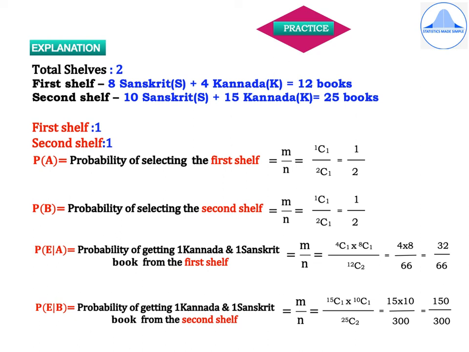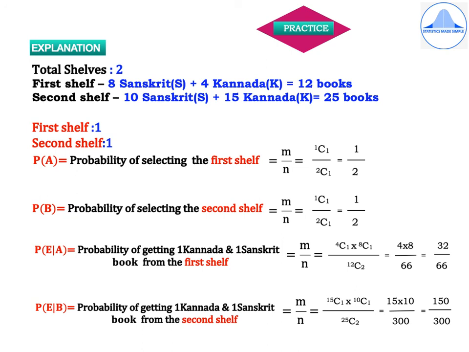Using the formula M by N, we get equal to, be very careful here, it is one Kannada and one Sanskrit book from the first shelf. So AND is replaced by multiplication. So there are 4 Kannada books and you have to choose one Kannada book. So it is 4C1 and into one Sanskrit book. There are 8 Sanskrit books and you have to choose one. So 8C1 divided by the total number of books are 12 and you have to select 2. So it is 12C2, which simplifies to 4 into 8 divided by 66, which is 32 by 66.